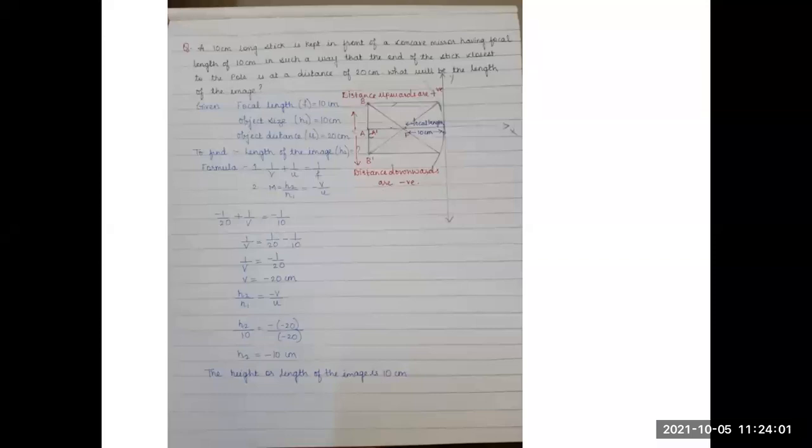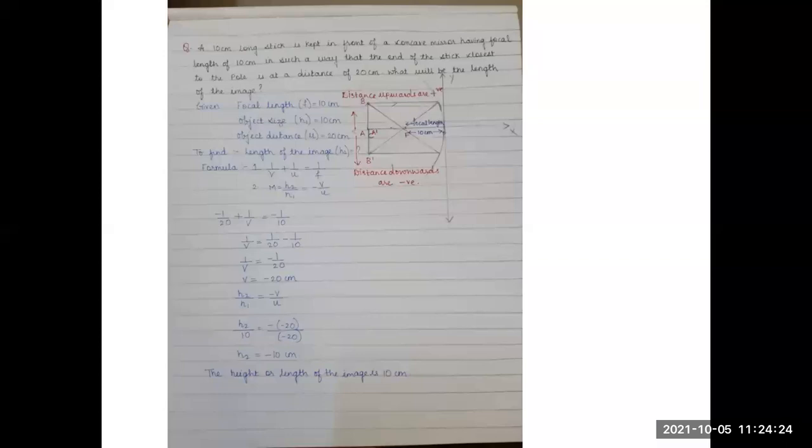Now we are using a concave mirror over here. Focal length f equals 10 centimeter. The stick is closest to the pole at a distance of 20 centimeter. So u is 20 centimeter. We have to find the length of the image.